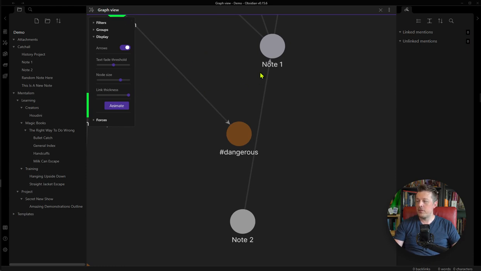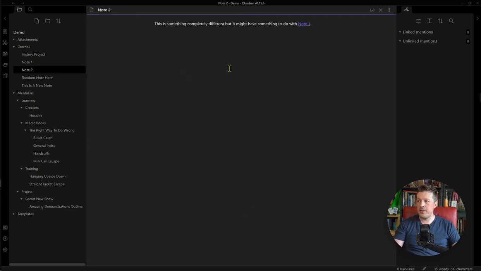So for example, note 2 and note 1 are connected. And now that we've enabled the arrows, you can see that note 2 links to note 1, but note 1 does not link to note 2. So if I click on this node, it'll automatically open that file. So it says note 2, this is something completely different, but it might have something to do with note 1. So you can see that note 1 is linked.